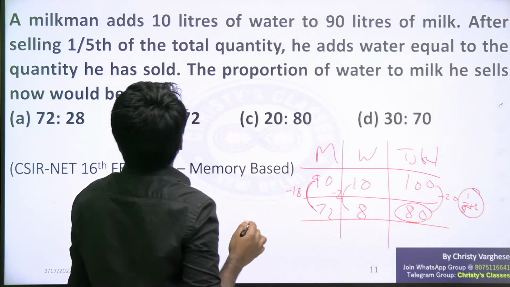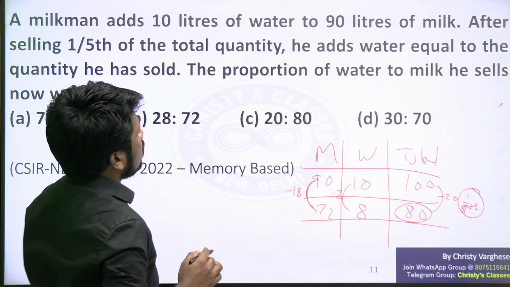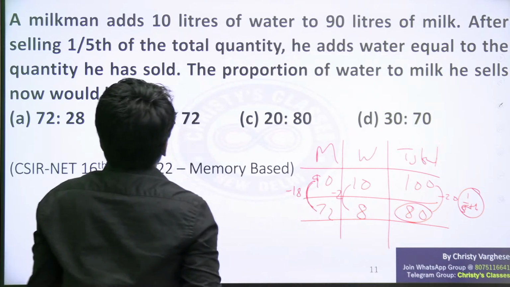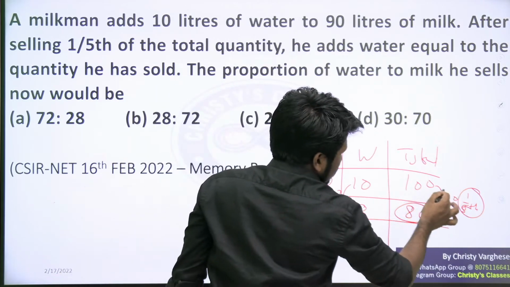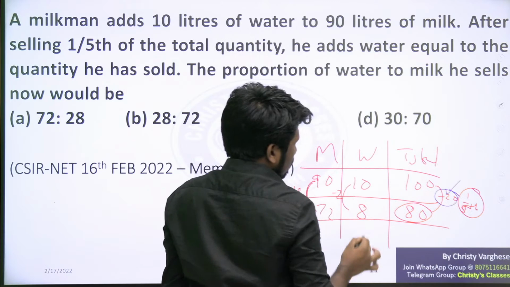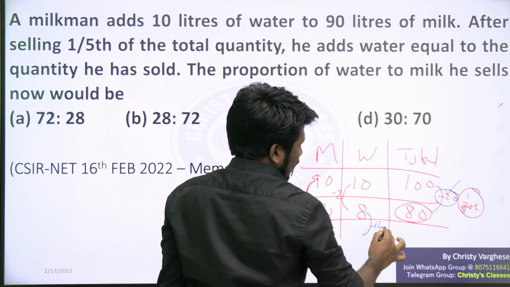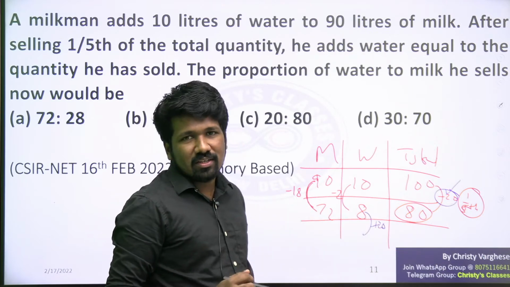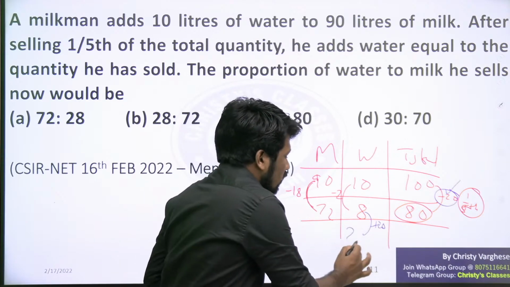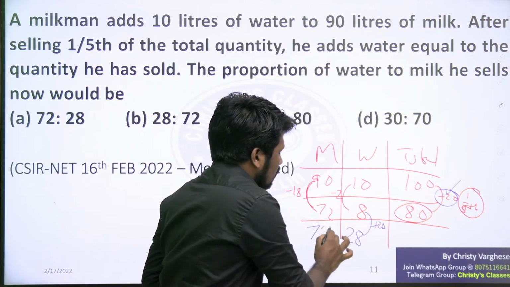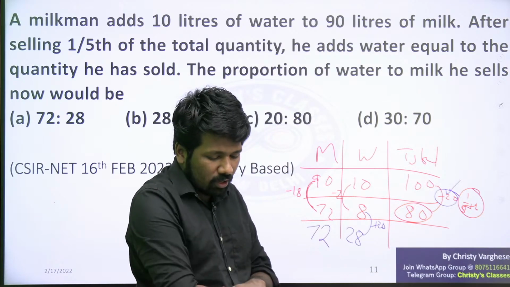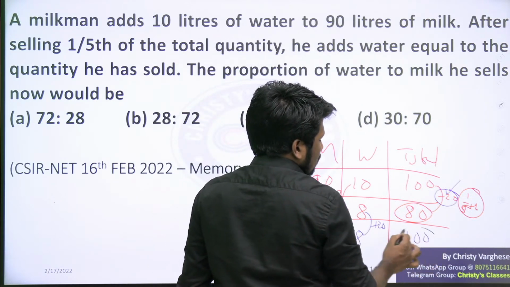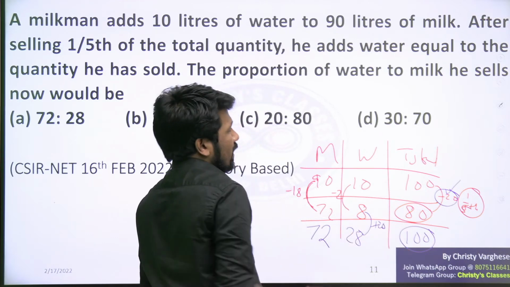Question says that after selling 1/5 of the total quantity, he adds water equal to the quantity he has sold. Quantity of total mixture he has sold is 20 liter. That much water he is adding so that he wants to make the customer believe that there is still 100 liter milk. So he is adding 20 liter water, so 28 liter water will be there, and milk will be remaining 72 because he is not adding or reducing milk. So 72 liter will remain 72 liter, and total will become 100 again because 20 liter water is added.